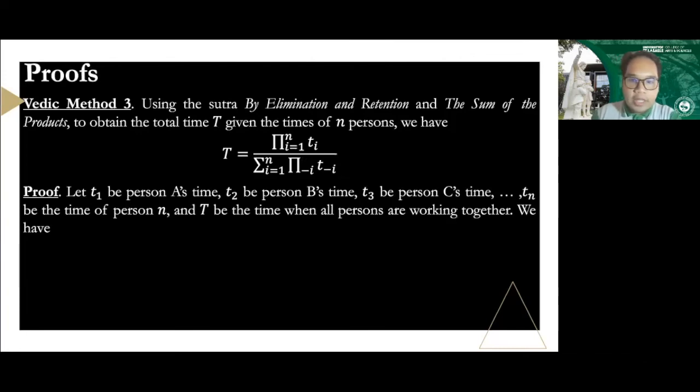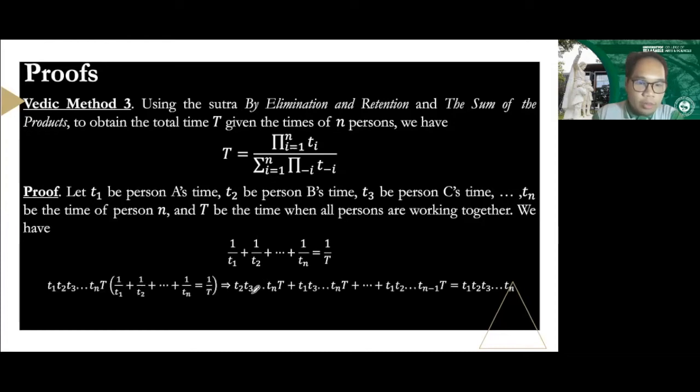So we have this. It's not only going to be 2 persons, but it's going to be n persons, up until we end with T sub n. We will get the LCD, which is T sub 1 times T sub 2 times T sub 3 until T sub n times big T. So we have that LCD. And then afterwards, we will multiply that LCD to each of these terms here. So what we have is going to be missing a single term. For example, on the first term, we're going to be missing T sub 1 because it's canceled out. On the second term, we're going to be missing T sub 2 because it's canceled out, and so on until we'll be missing T sub n.